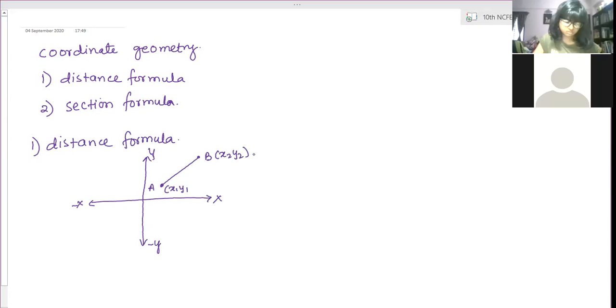Now how to calculate that? The distance AB is equal to the square root of (x2 minus x1) whole squared plus (y2 minus y1) whole squared. This is the formula.